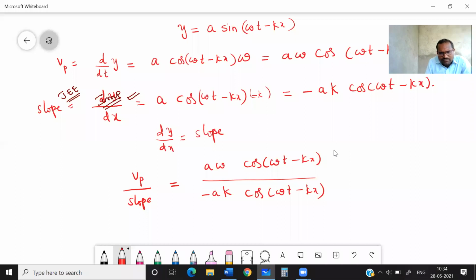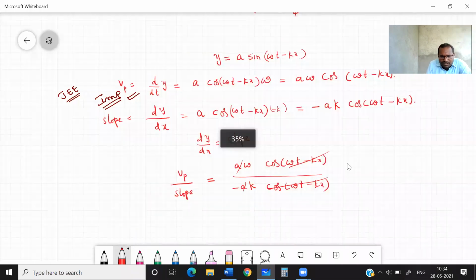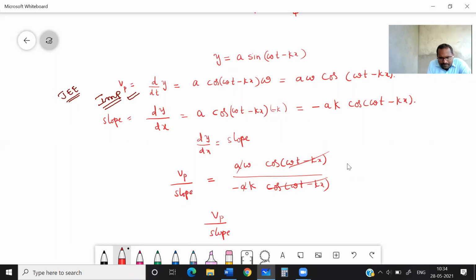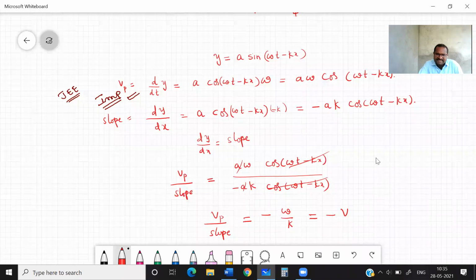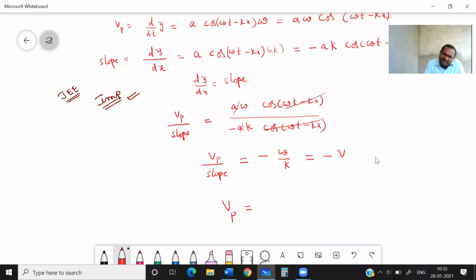A cancels, and cos(omega t minus kx) cancels. What you got is velocity of a particle divided by slope equals minus omega by k. What is omega by k? You know, it is the velocity of a wave. This formula is very important: velocity of a particle is equal to minus velocity of a wave into slope.